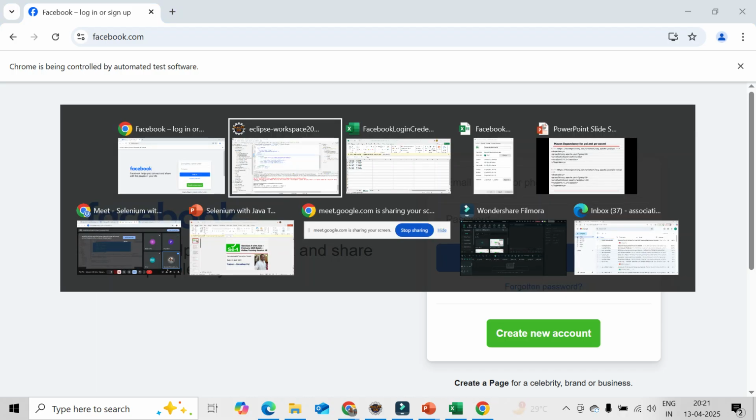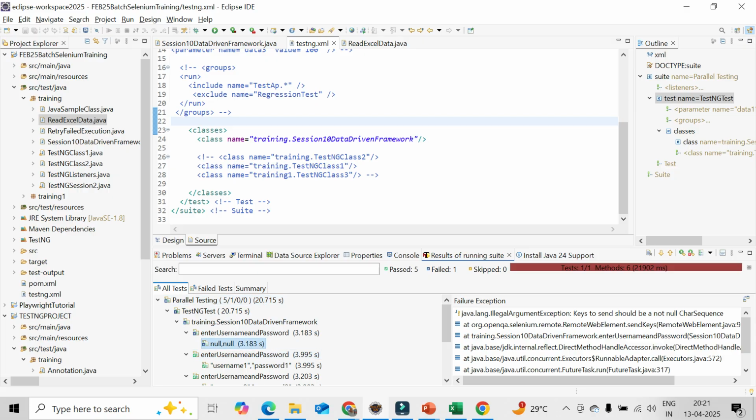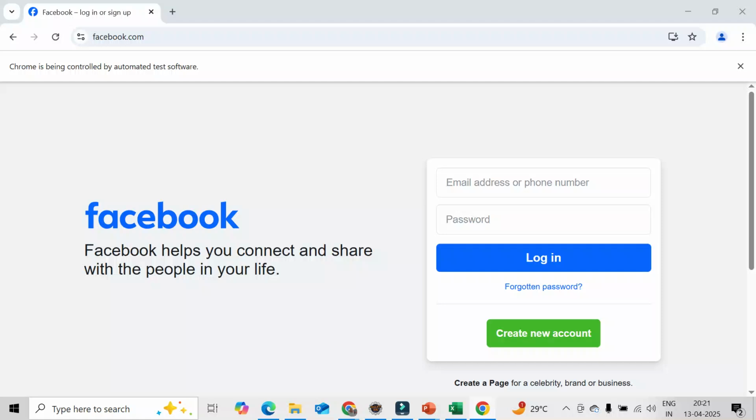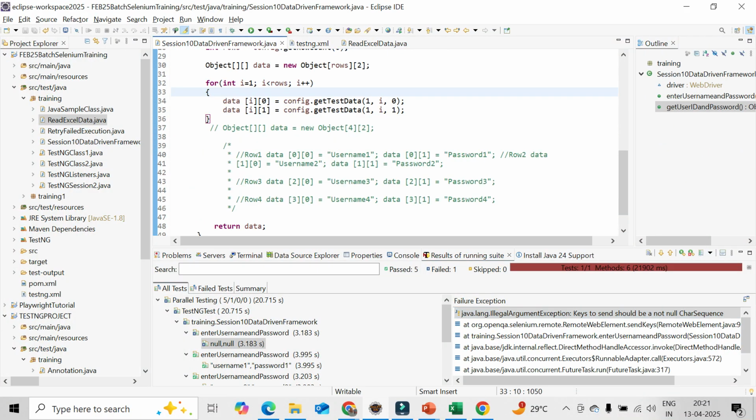Okay, now you can go to the output. Okay, why has it failed? Null. Okay, maybe. I equal to 1, I have started.